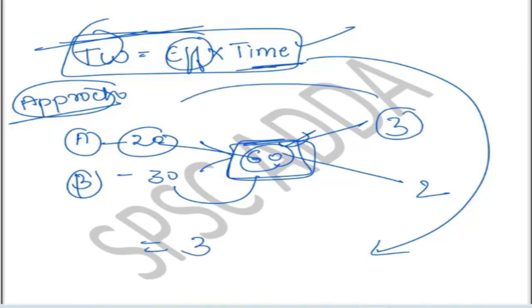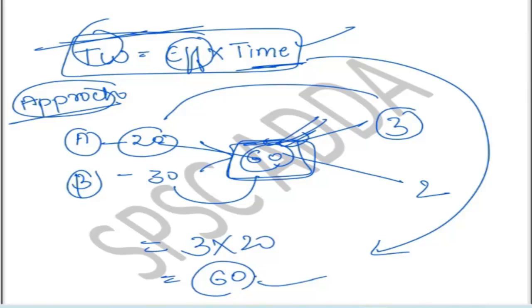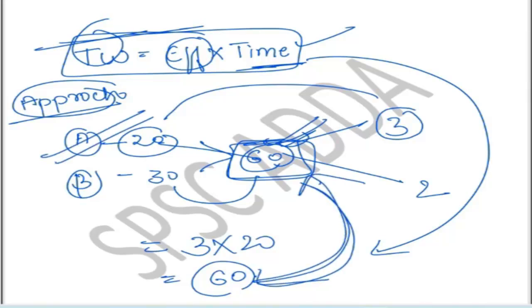What is the time given? 20. 3 into 20 is equal to 60. 60 is considered as our total work. So same formula. There is no differentiation between this A and B and this time and work formula.